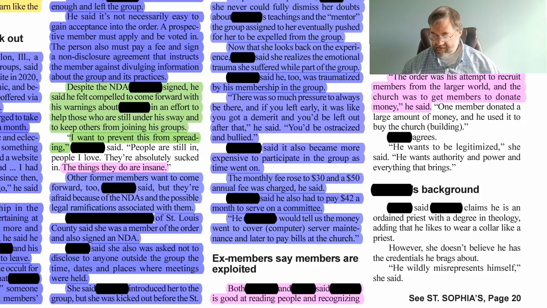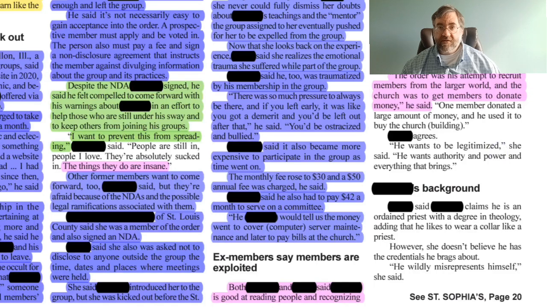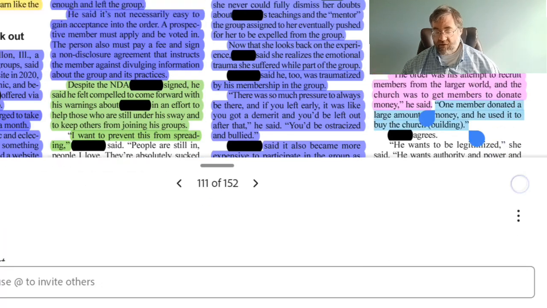On the second part, one member donated a large sum of money. It sounds like he has maybe some actual knowledge of that. So that's personal experience. So we'll go ahead and mark that as such. So we'll highlight that in blue.